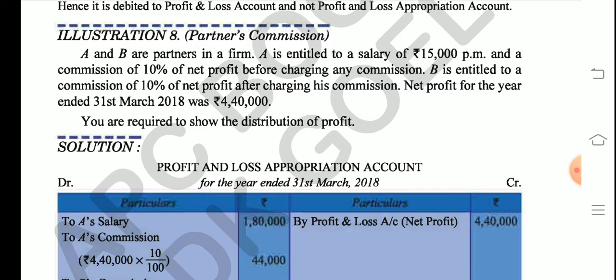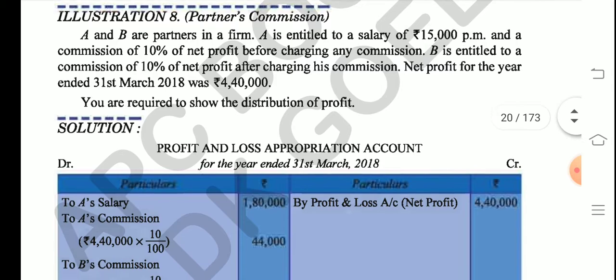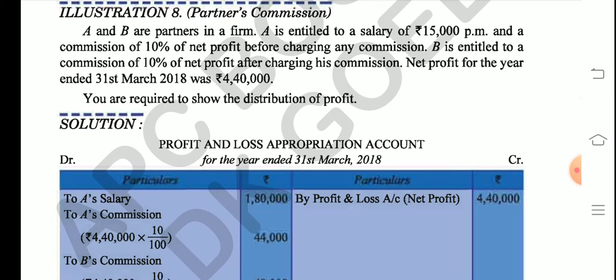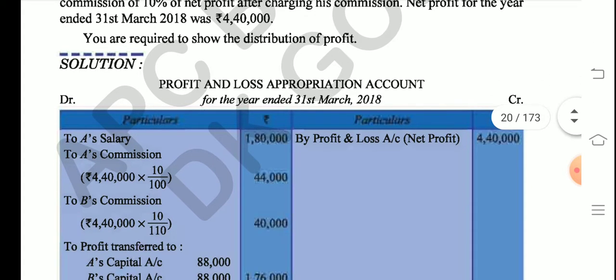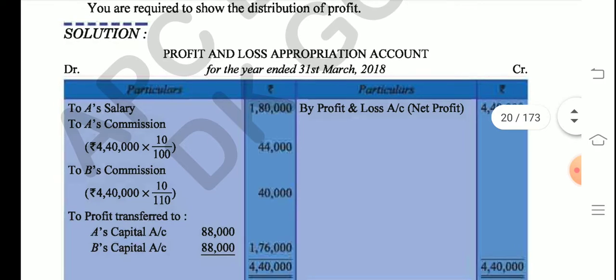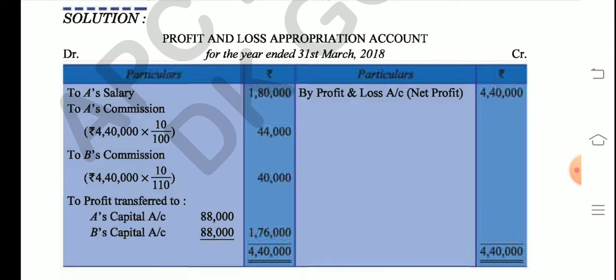So what are we supposed to show in this question? We are just supposed to show the distribution of profit, and we can show it in the appropriation account. In this question we need not draw the partners' capital account, because the question has not asked us to. So how are we going to start? Very easy question. We start from the credit side. We will write 4,40,000. Now we will give salary to A, then commission to A. Then we will give commission to B, because B has to be given commission after A has been given commission. So this point is very very important.